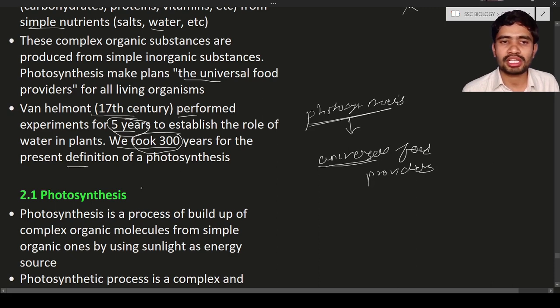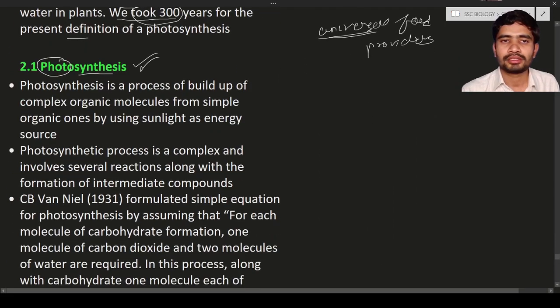In autotrophic nutrition, there is an important process known as photosynthesis. Here you can see the term photo is nothing but light. Synthesis means production. With the help of light, something is produced, that is known as photosynthesis. Photosynthesis is the process of build-up of complex organic molecules. The plants are building some important components, that is, complex organic compounds. These complex organic compounds are built from simple ones.